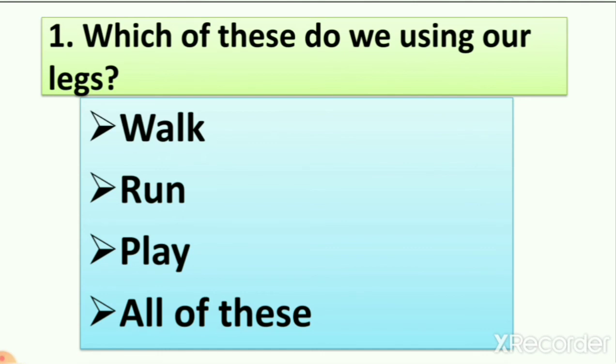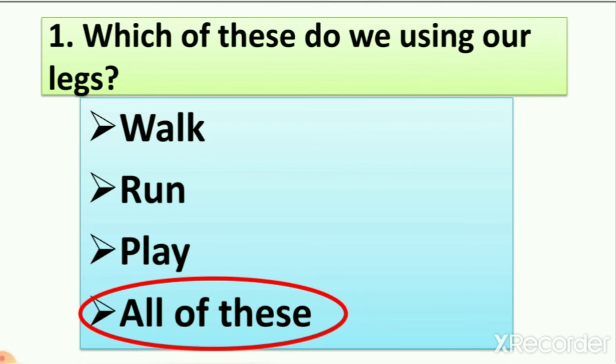And number 4 option is all of this, right? So it means all options are right. So what is the answer here? Walk, run, play, all of this. So we circle all of this. Why? Because we use our legs to walk, run, and play, right?